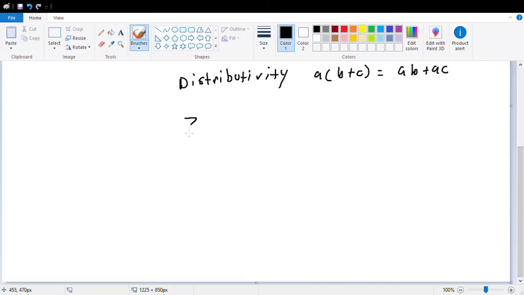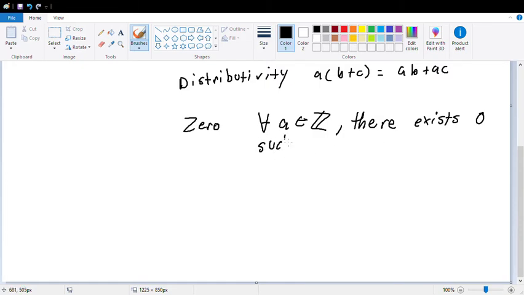So first, there's a 0, right? It basically says that for all a that are an element of Z, the integers, there exists 0 such that a plus 0 is a. Wow. That's so cool, right?